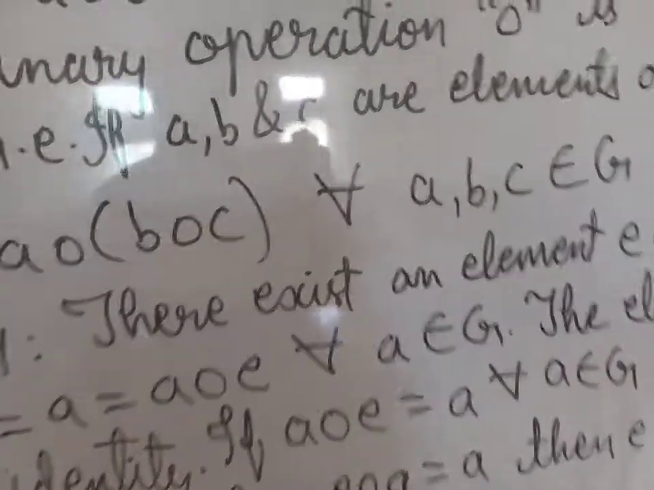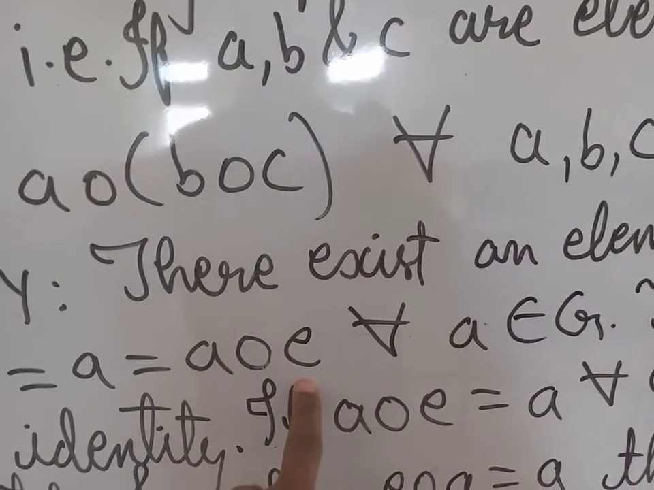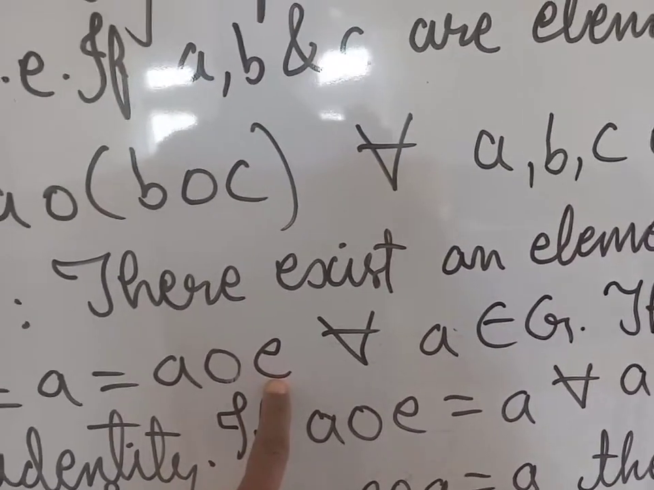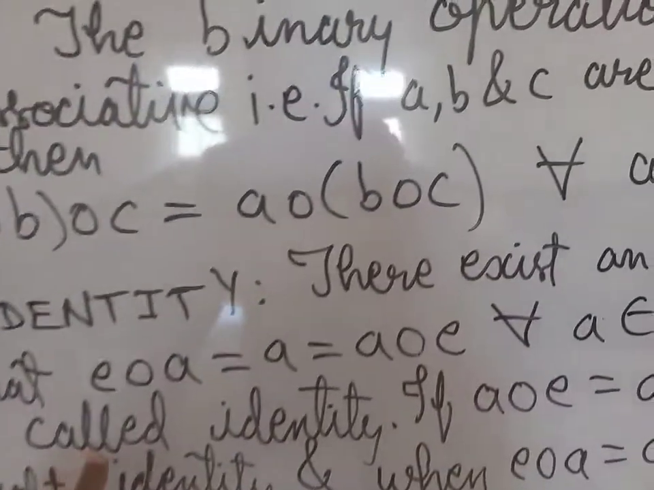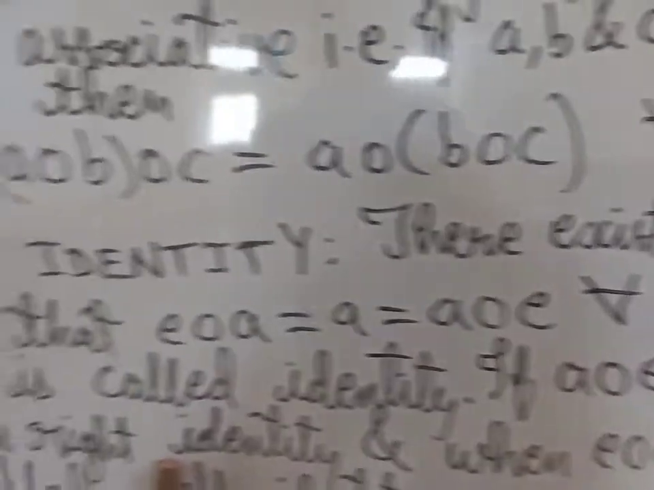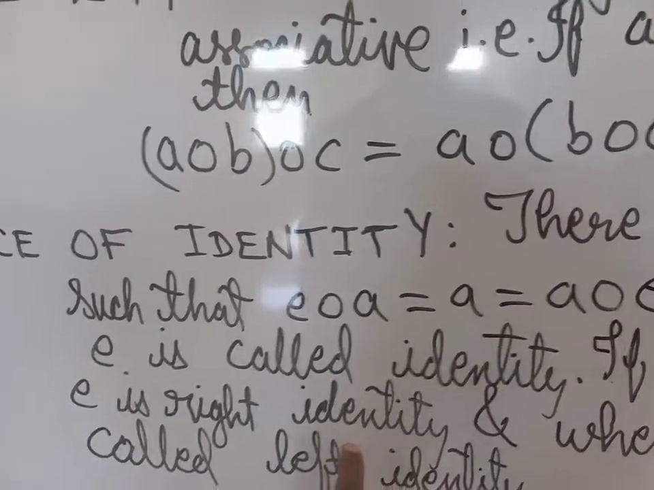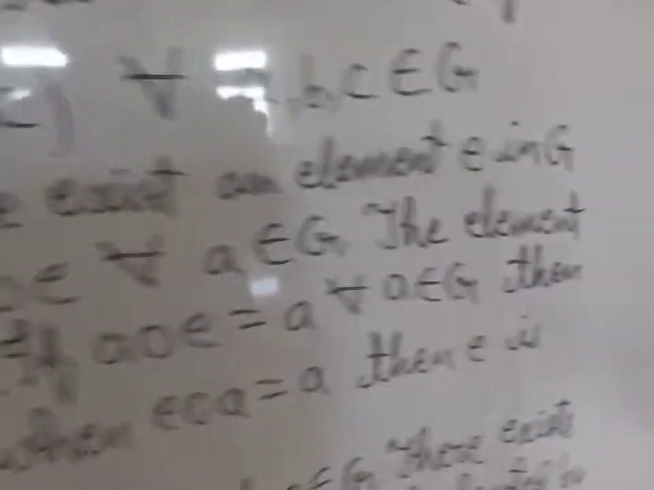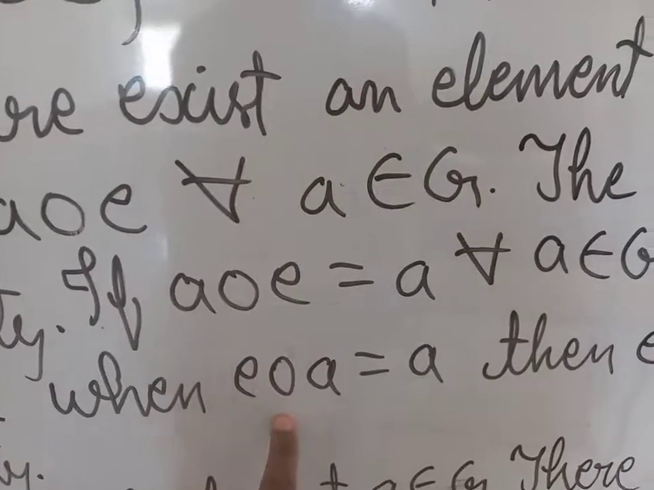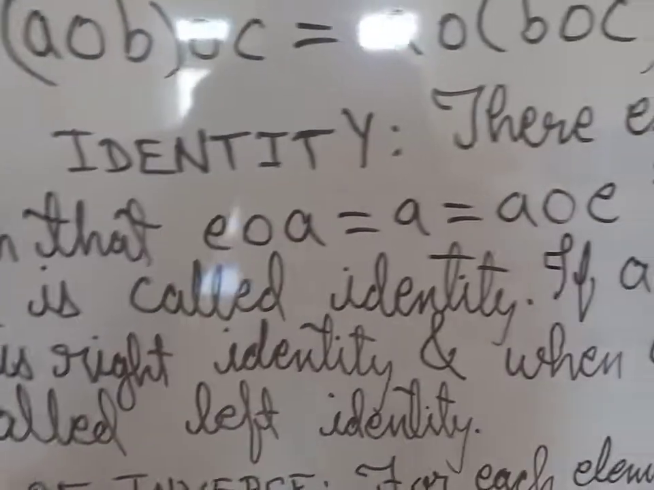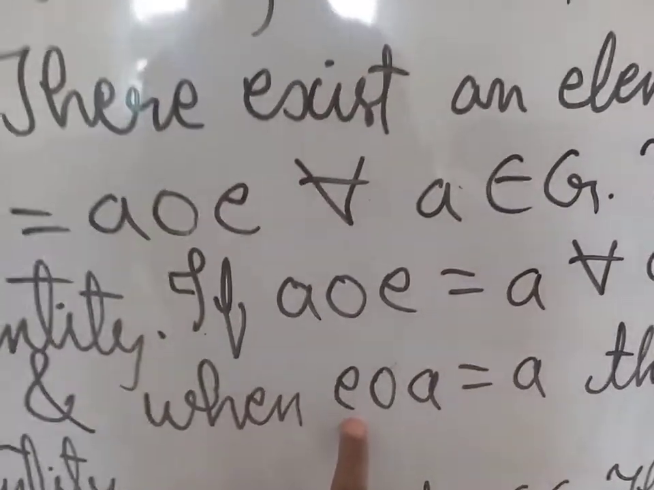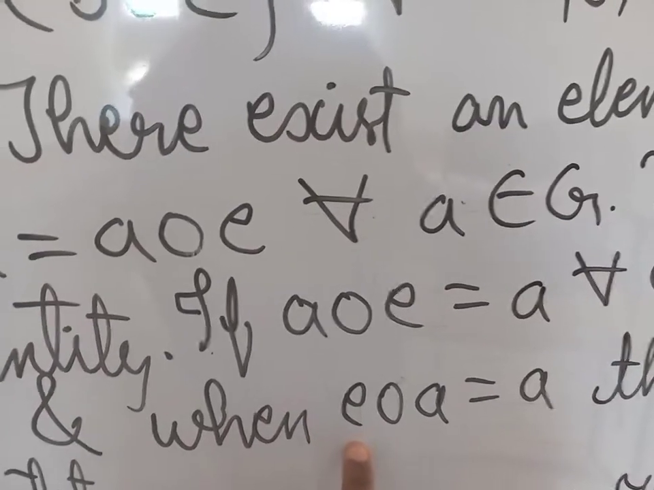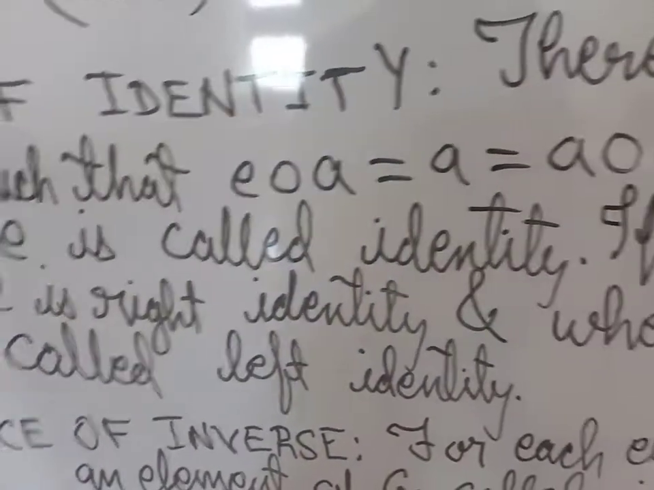Identity is expressed on the right side here. That's why the element e is right identity. And when e O a is equal to a, then e is called left identity, because here e is mentioned on the left side. That's why it is left identity.